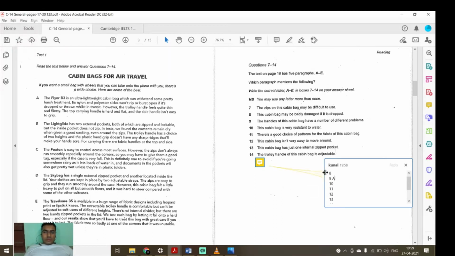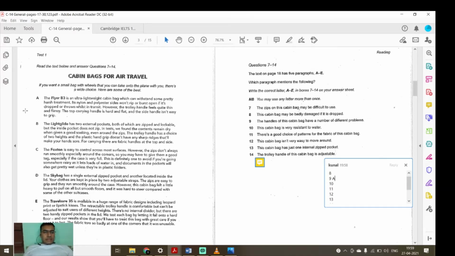Okay. So again I will read. However, the trolley handle feels quite thin and flimsy. Okay, fine. The top carrying handle is hard and flat, and the side handle isn't easy to grip. Nothing. So we are not finding anything relevant now. So again, we'll go to paragraph B.